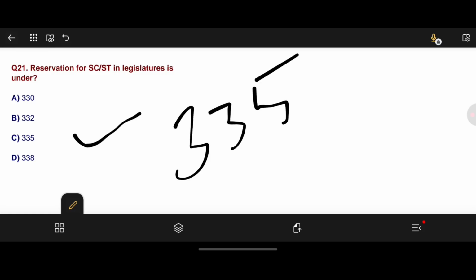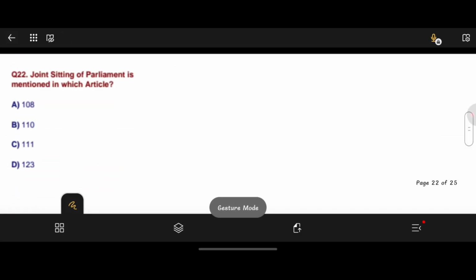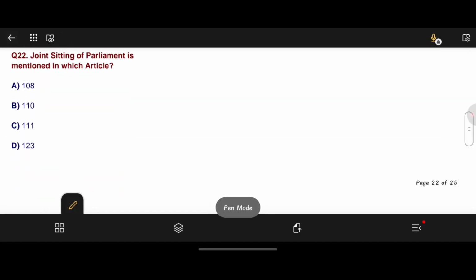Moving to question number 22. Joint sitting of Parliament is mentioned in which article? Option A 108, option B 110, option C 111, option D 123. Here option A is the correct answer. 110 is money bill.